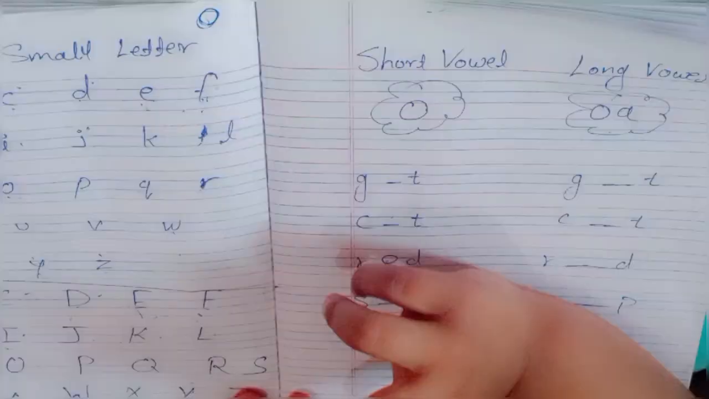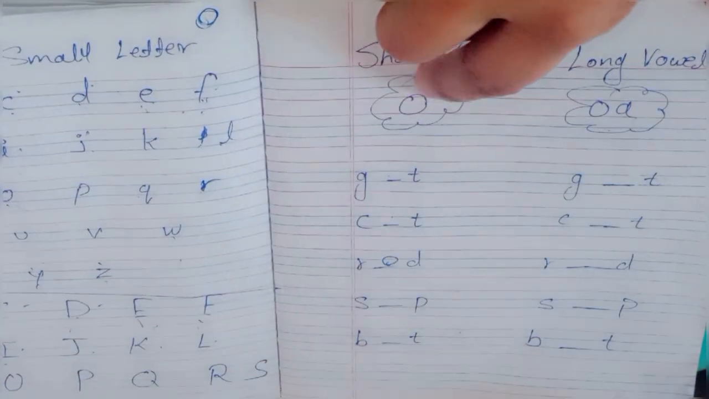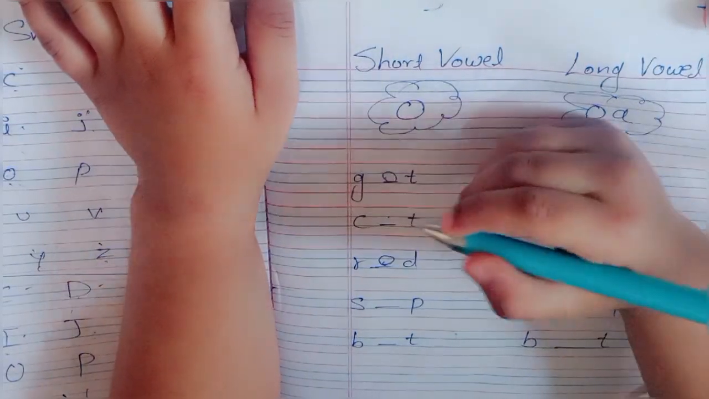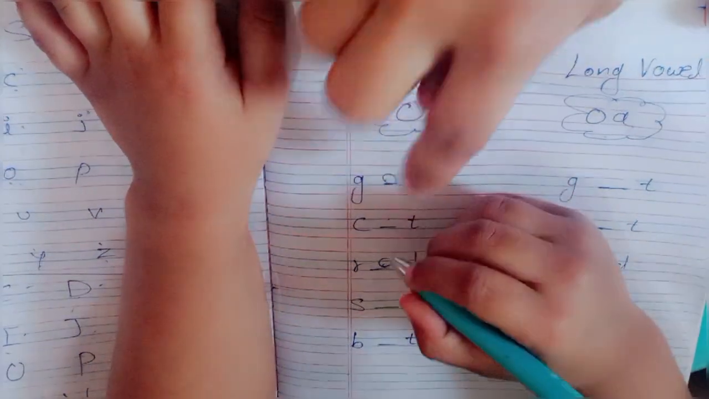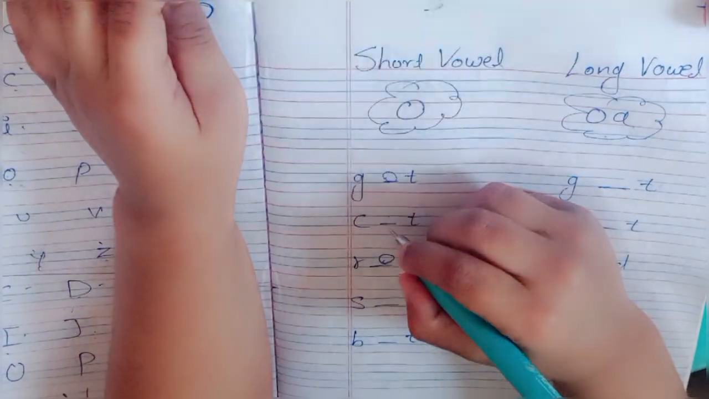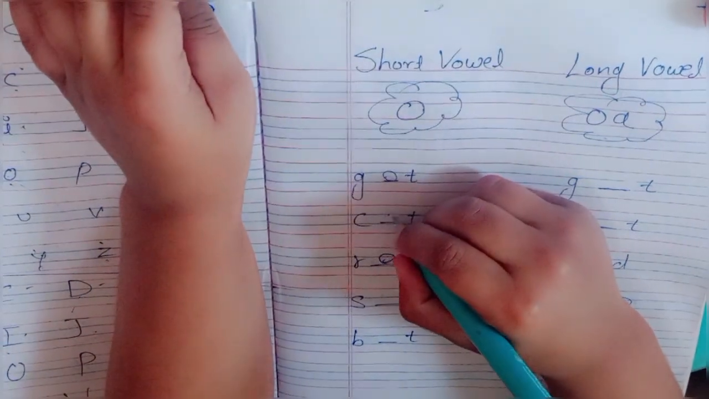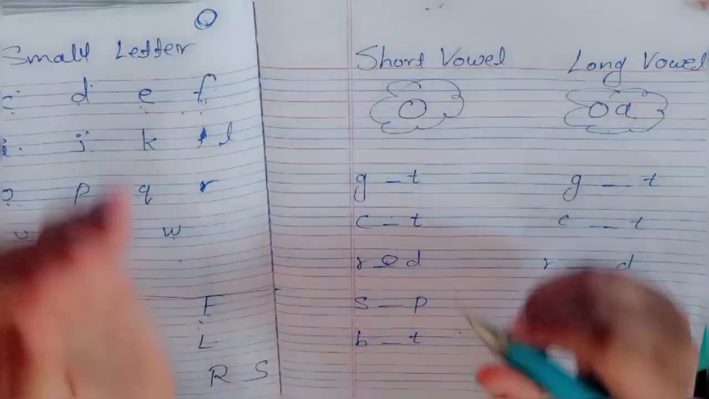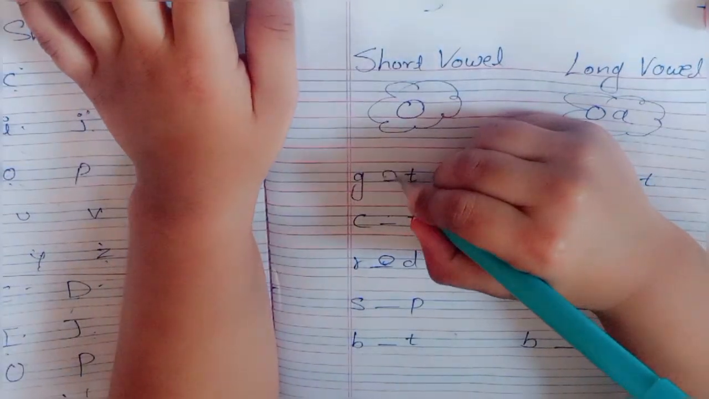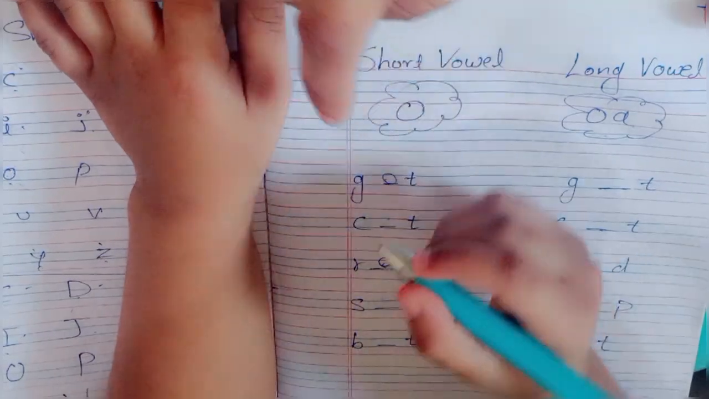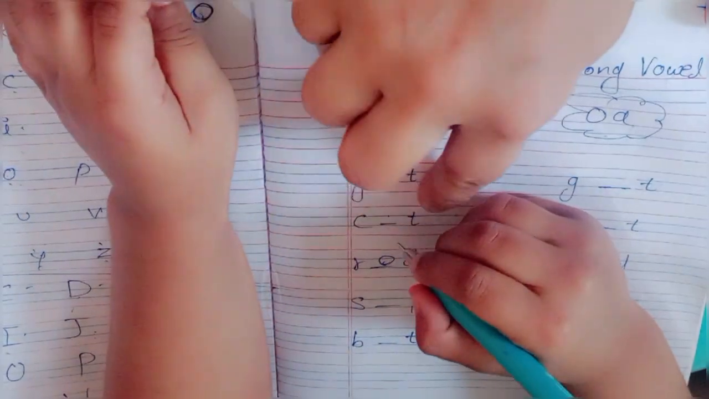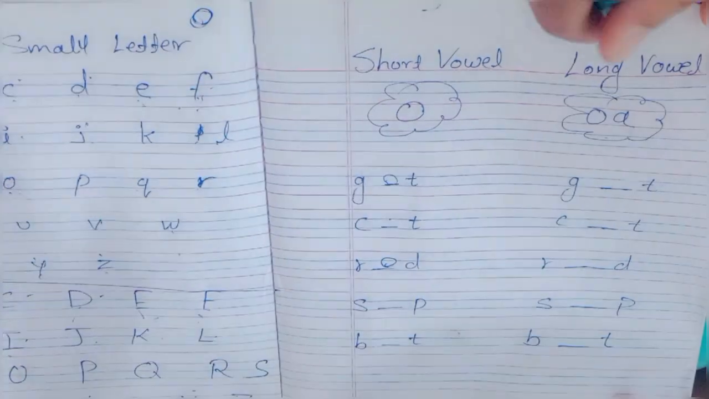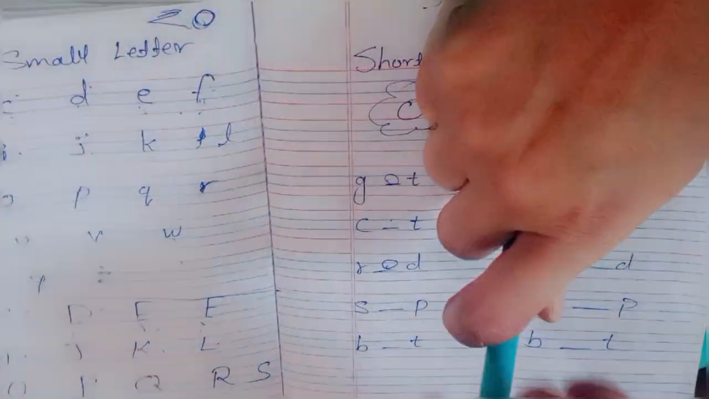So here I have written some words for doing the practice. Let's see some examples and solve them. Here I have written the first word, G-T. If here we add O, its sound will be "got". But on the other hand, at the dash place, if we add OA, its sound will be "goat". The same thing will happen with all the words. Its sound will be changed according to the vowels.